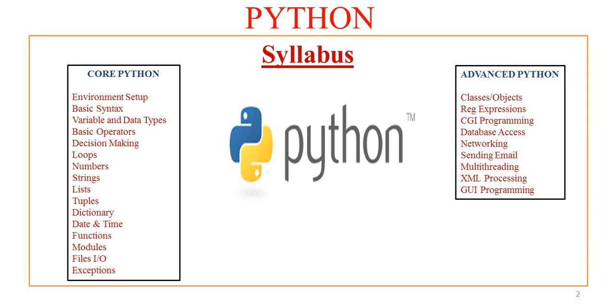And in advanced Python, we'll learn what exactly is classes, objects, regular expressions, CGI programming, then database access. We'll be working with network programming. We'll see how to send email using Python program, multi-threading aspects of the Python, XML processing, that is XML parsing, and GUI programming. So we'll first start with the core Python syllabus, and under this syllabus we'll cover everything right from environment setup to exception in the Python.